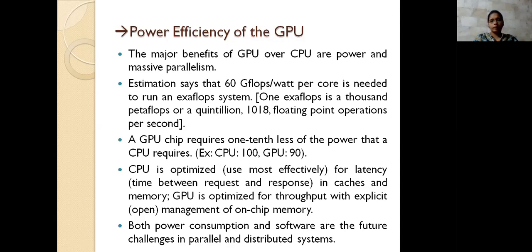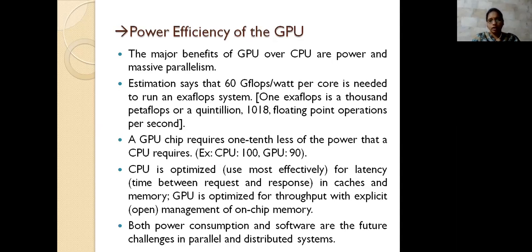Coming to this, the power of the execution is also very good when compared with the CPU. Then there is the execution speed, which we measure in GFLOPS, that is floating point operations per second. Per core it takes 60 GFLOPS per watt. That means for one watt of power, it delivers 16 gigaflops for the execution.